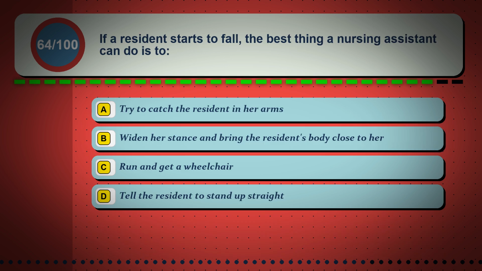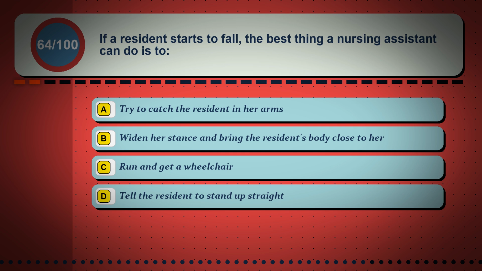Question 64. If a resident starts to fall, the best thing a nursing assistant can do is to: Option A. Try to catch the resident in her arms. Option B. Widen her stance and bring the resident's body close to her. Option C. Run and get a wheelchair. Option D. Tell the resident to stand up straight.